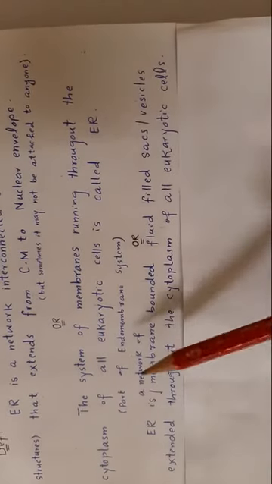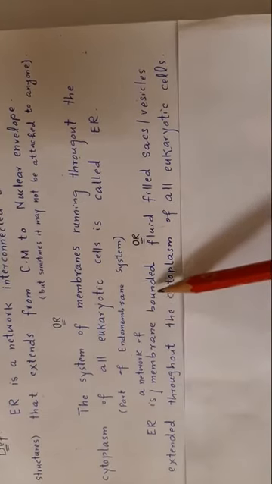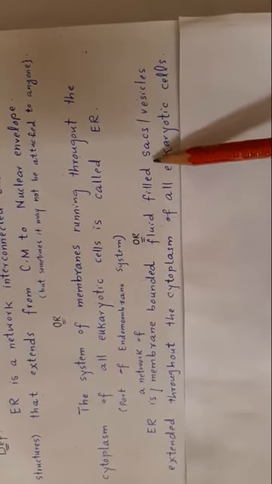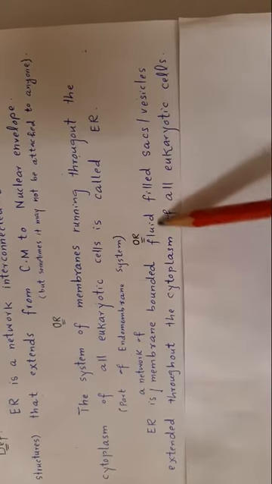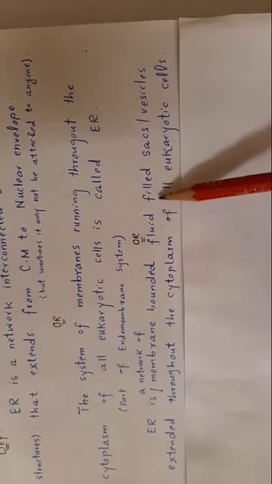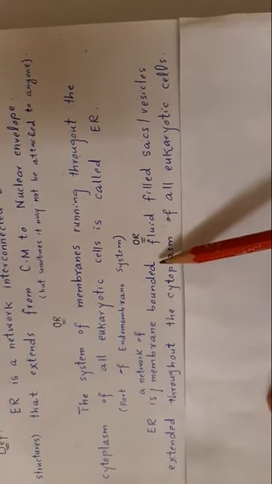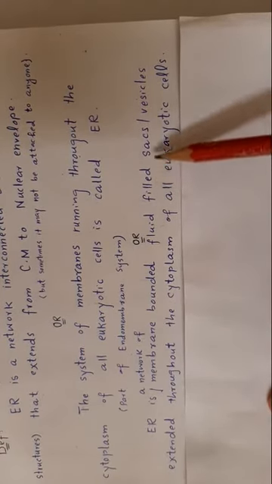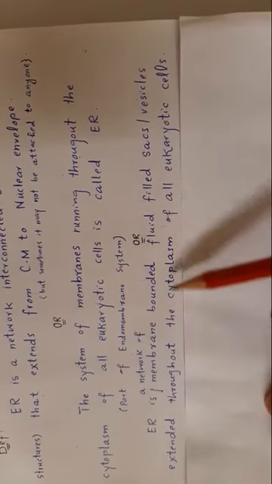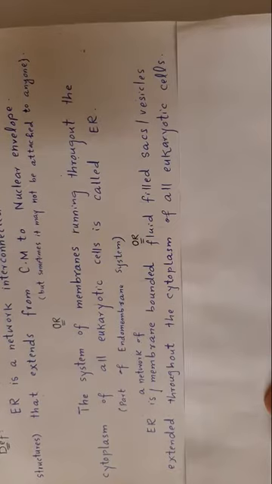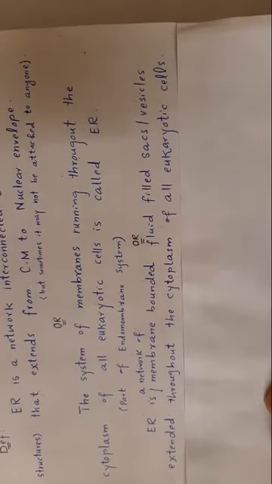In other words, endoplasmic reticulum is a network of membrane-bounded fluid-filled sacs. Those membrane-bounded fluid-filled sacs are called cisternae. So endoplasmic reticulum is a network of membrane-bounded fluid-filled sacs extended throughout the cytoplasm of all eukaryotic cells. There is no endoplasmic reticulum in a prokaryotic cell.